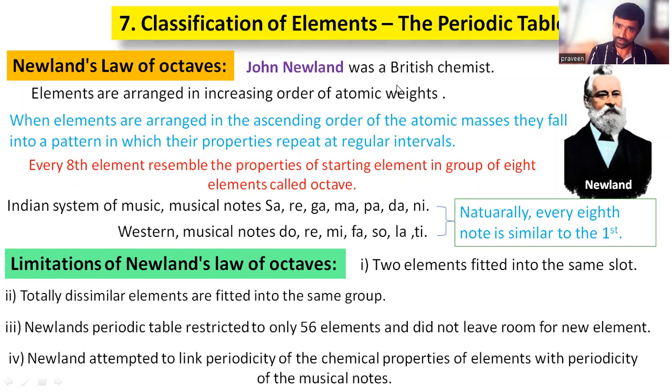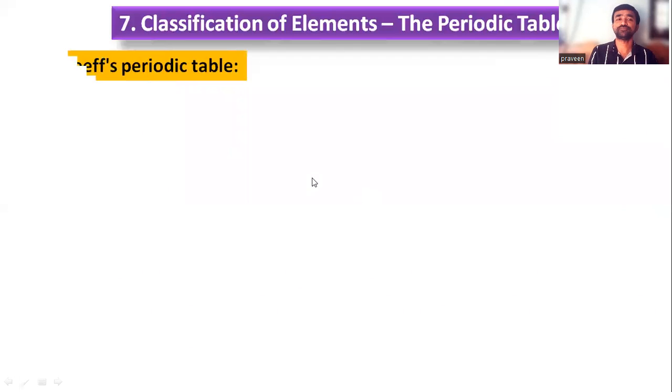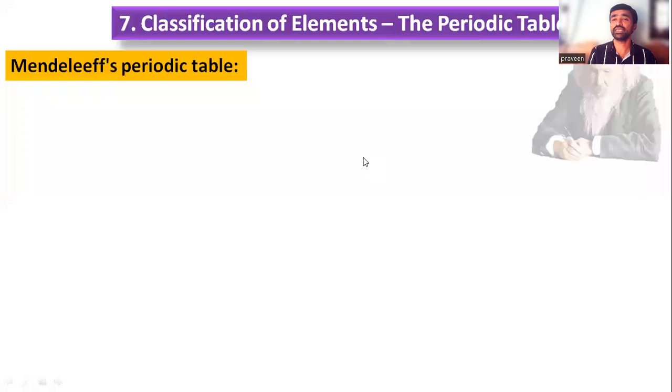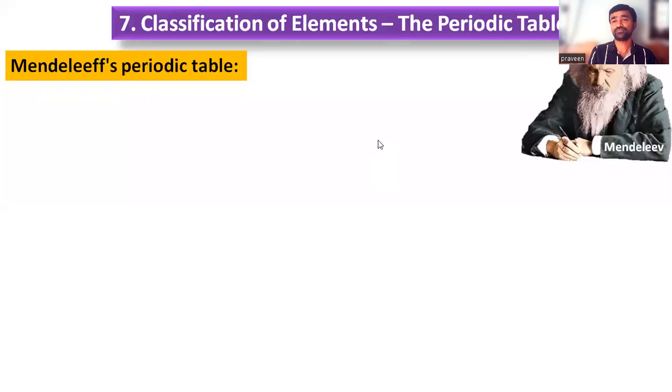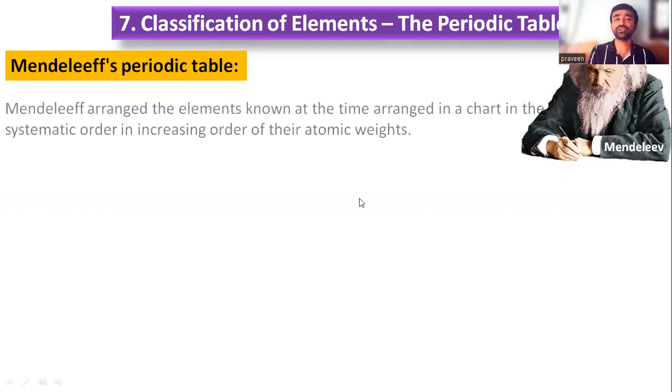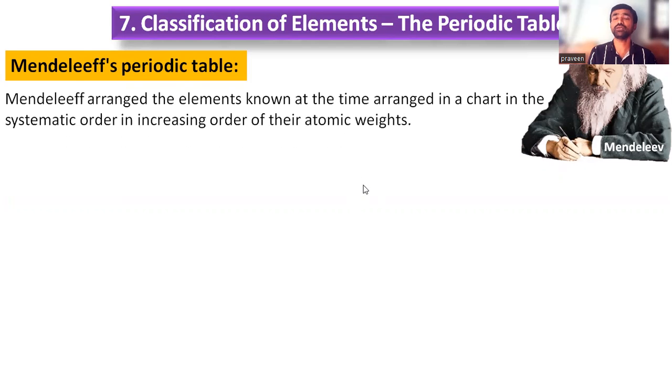So that's why you are learning about another periodic classification, Mendeleev's periodic table. That classification was given by Mendeleev, right? This classification was almost a success, but there are minor inversions.